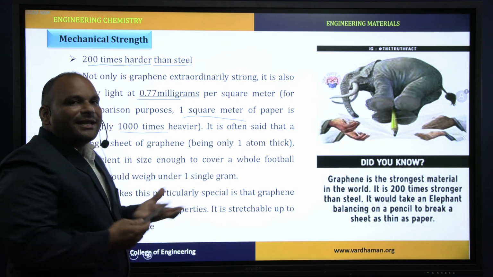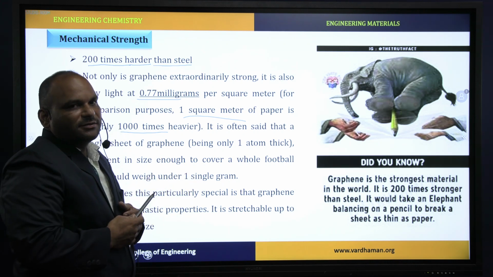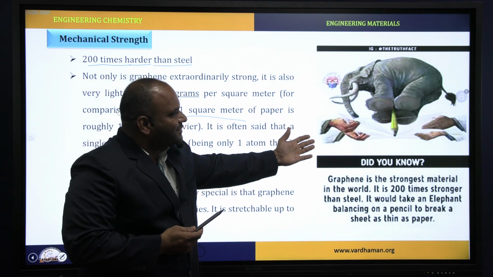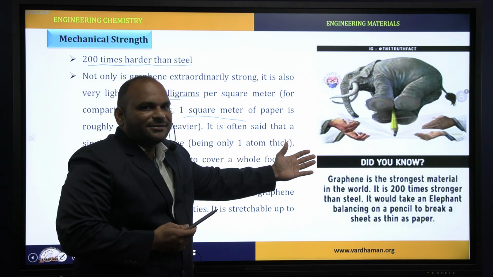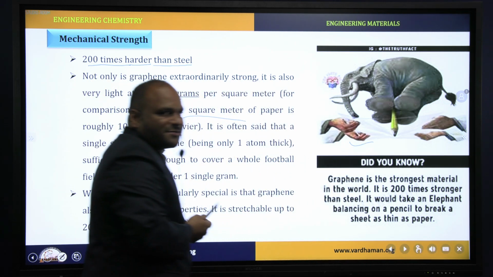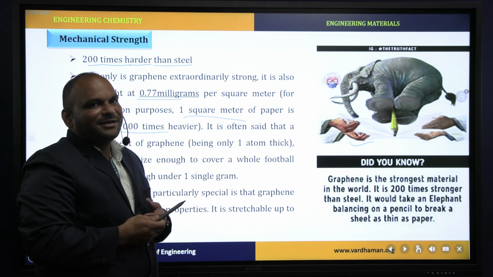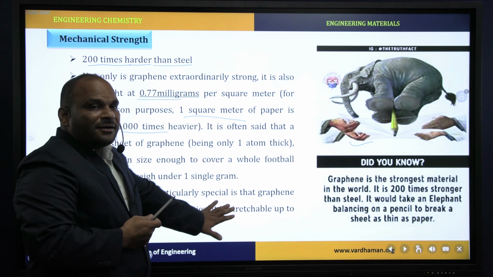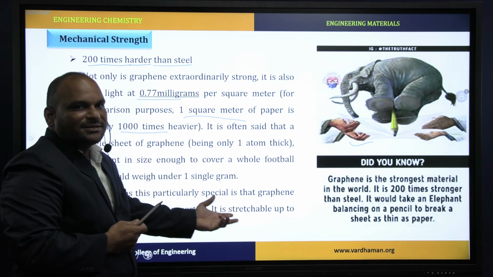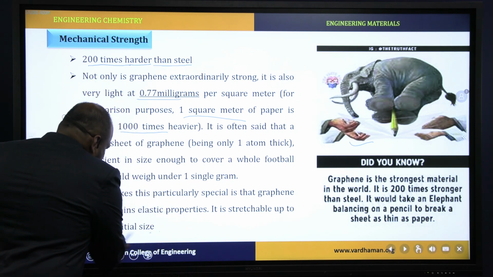Even a single gram of graphene can cover a whole football court, right? This image shows how graphene is stronger than other materials. Graphene can bear even an elephant's weight. This image shows how graphene is stronger than other materials, even steel. One more point, graphene is elastic. It can stretch up to 20% of its initial size.